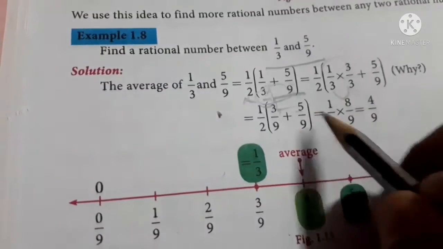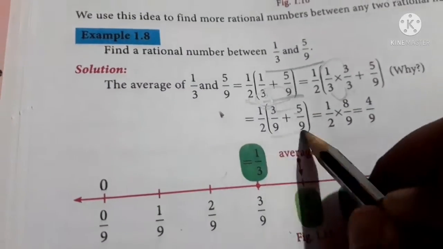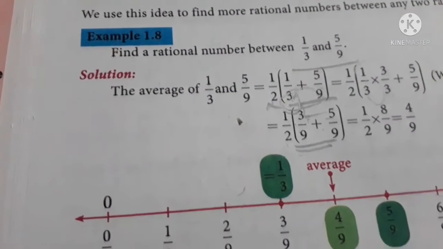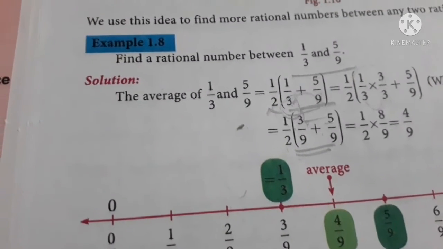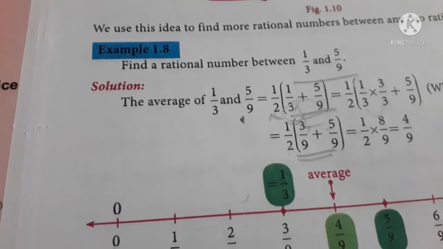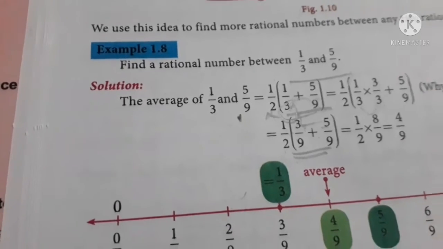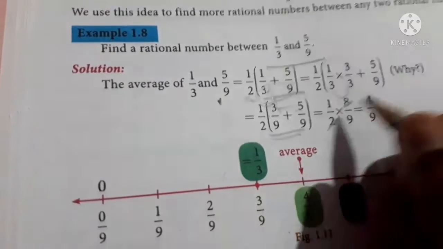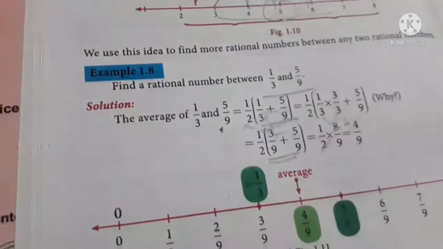So you will get 1 by 2 into, when you have like fractions, you will just add or subtract what is in the numerator. Now here we have addition, right? So just add 3 and 5, you will get 8. So it is 1 by 2 into 8 by 9. So when you cancel these two, you will get 4. So it is 4 by 9.